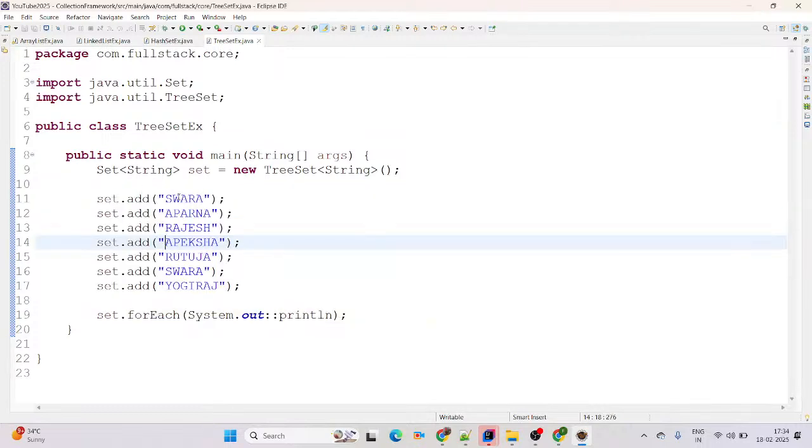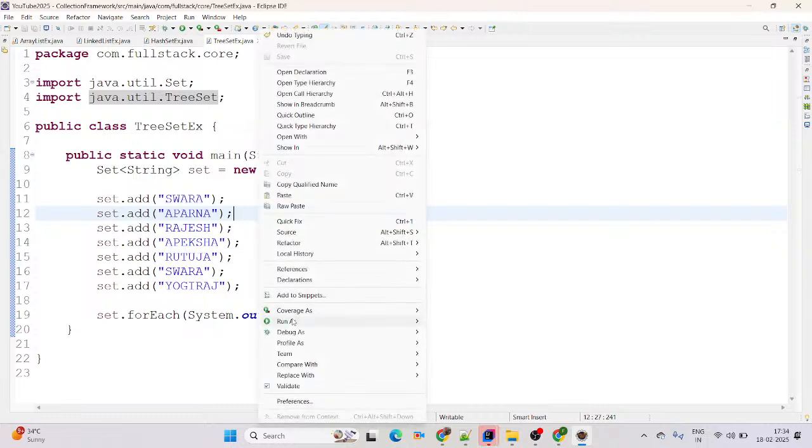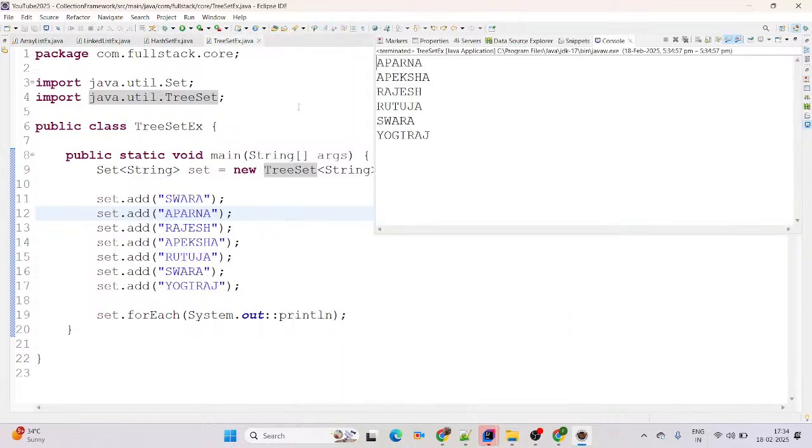Now what we are expecting, TreeSet is the part of set interface, then definitely it will be unique. Like Swara we have added twice, we are expecting once, and it will follow the alphanumeric order. It means starting with A, it will come first. See on screen, run as Java application. See Aparna, Apeksha, Rajesh, Rutuja, Swara and Yuguraj. Here the observation, it follows the alphabetic order, and Swara comes once, it means there is no duplication of data, always uniqueness.